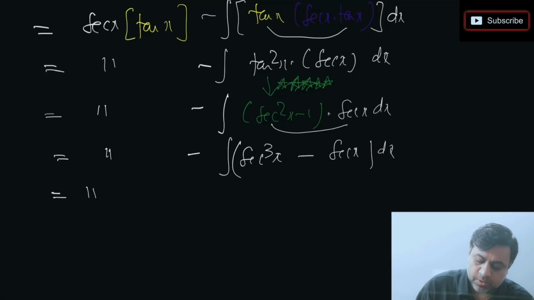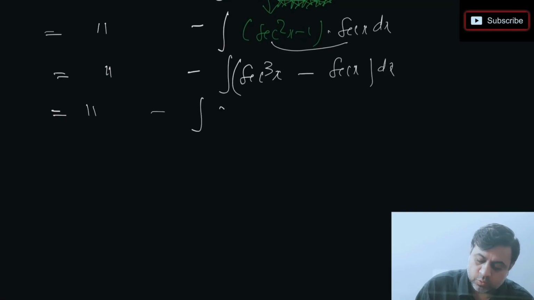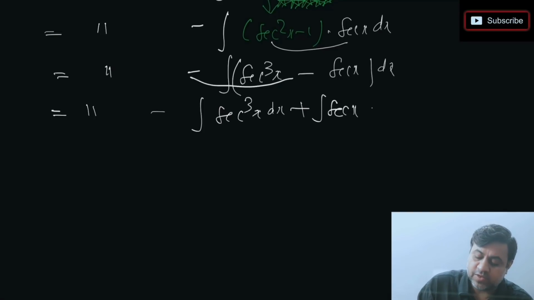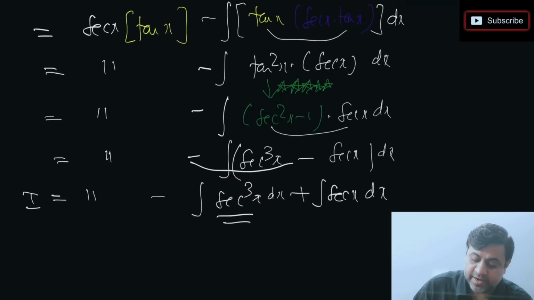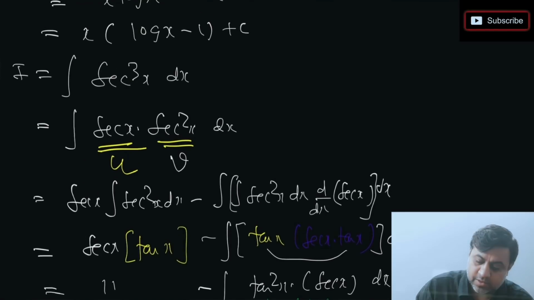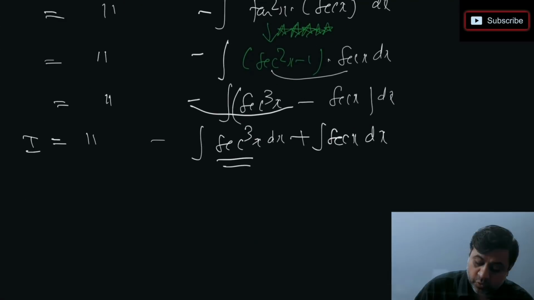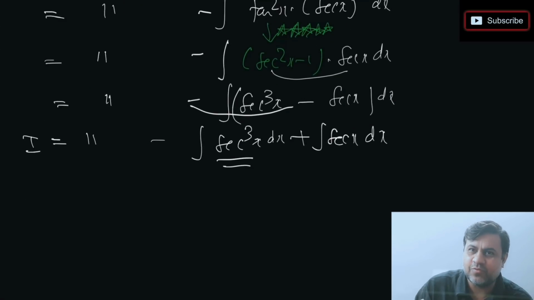So I'm just going to separate them into two separate integrations. Sec cube x dx I'll take separately, and this minus and minus I'll take as plus, so integration of sec x. Now we started with sec cube x, right? If you just observe, my question itself was sec cube x. So that's I, and I'm getting that I again. This is what I said in the beginning. When you get the question again, what to do? I'm going to replace this with I again, the integration I that we took at the start, I have written back.